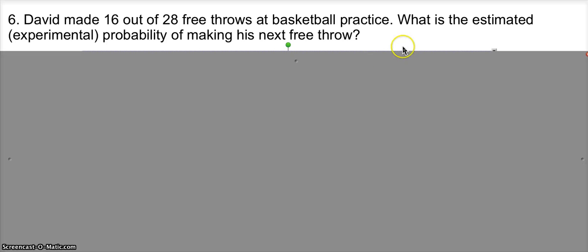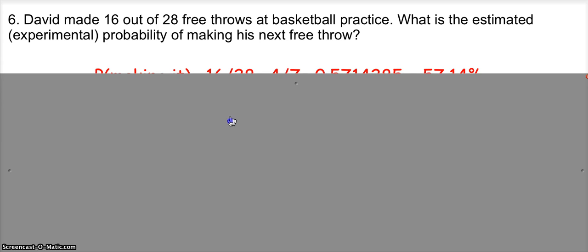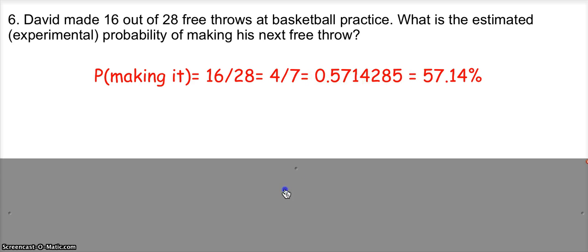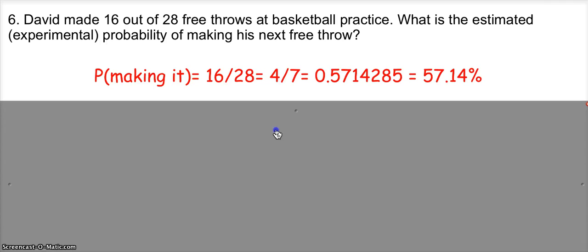6. David made 16 out of 28 free throws at basketball practice. What is his estimated or experimental probability of making his next free throw? Okay, so the probability of making it would be 16 out of 28. That would reduce to 4 over 7. You could write it as a decimal, or you could write it as a percent. That looks like all of those.